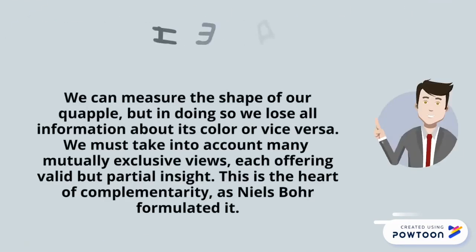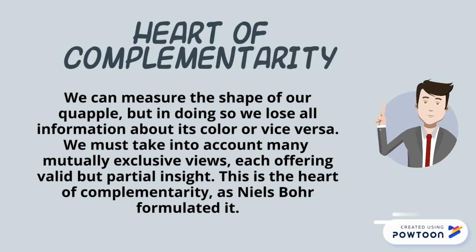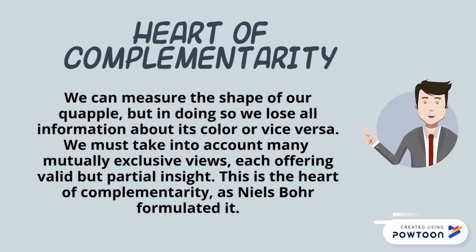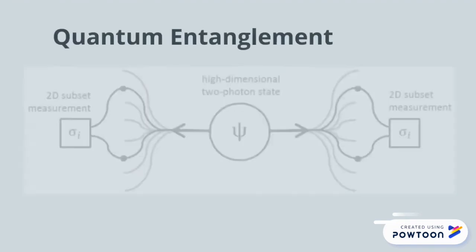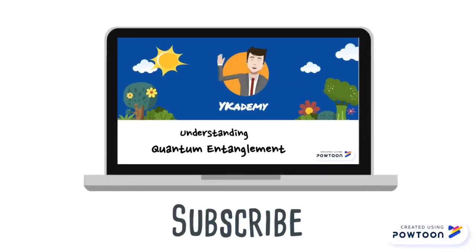We can measure the shape of our quapple, but in doing so, we lose all information about its color, or vice versa. Each view offers valid but partial insight. This is the heart of complementarity, as Niels Bohr formulated it. Quantum entanglement is a phenomenon where the state of particles cannot be described independently, and the measurement of the particles are correlated. We will go into more of its unique aspects in the next video.